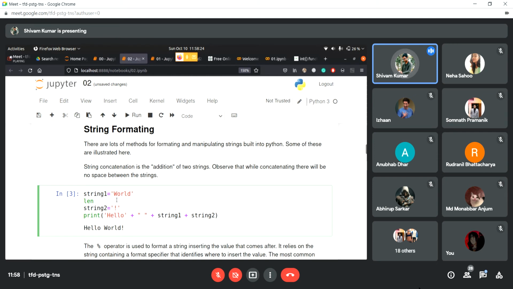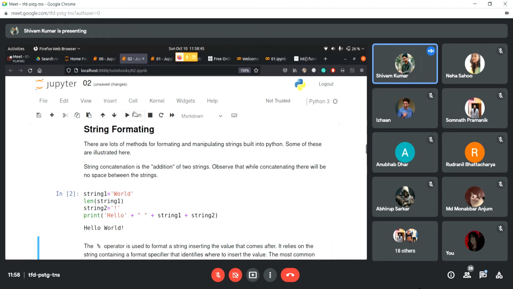So I'm just going to say length of string one. To the interpreter, that means you're trying to find the length of string one. Intuitively, we know that the length is 0, 1, 2, 3, 4, 5. You can see that the length is 5, so that's what it's going to return.